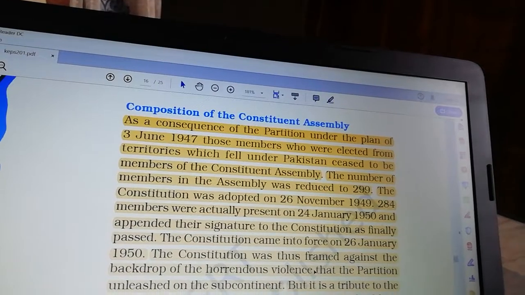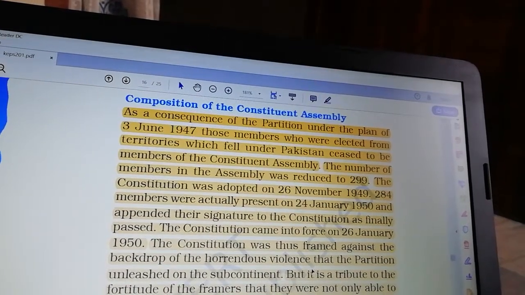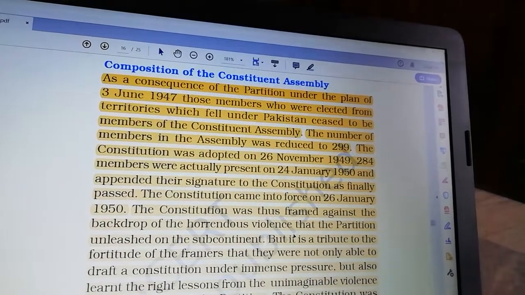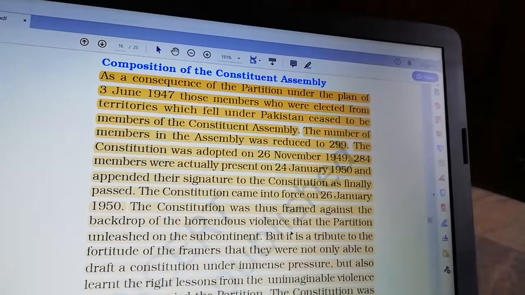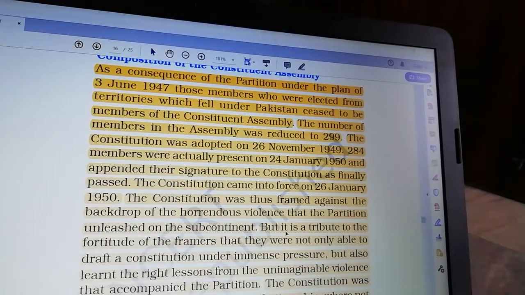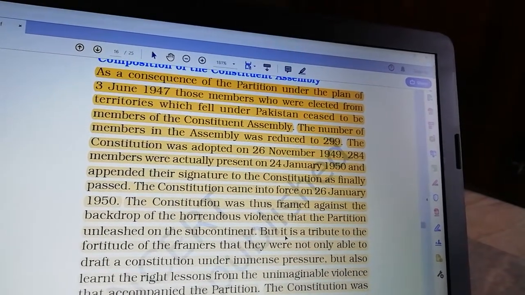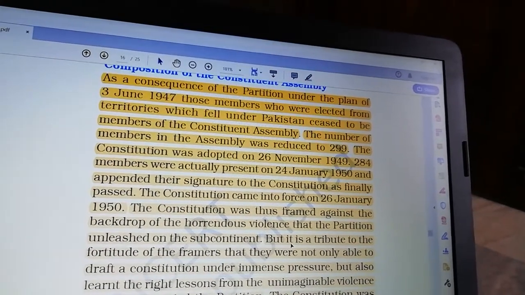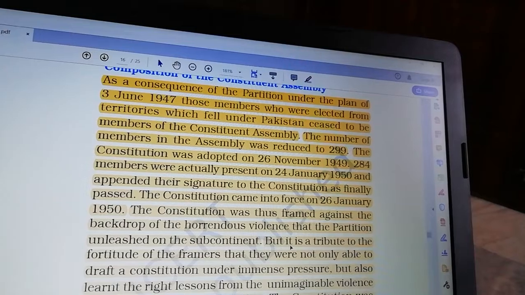As a consequence of partition under the plan of 3rd June 1947, those members who were elected from territories which fell under Pakistan ceased to be members of the Constituent Assembly. The number of members in the assembly was reduced to 299.